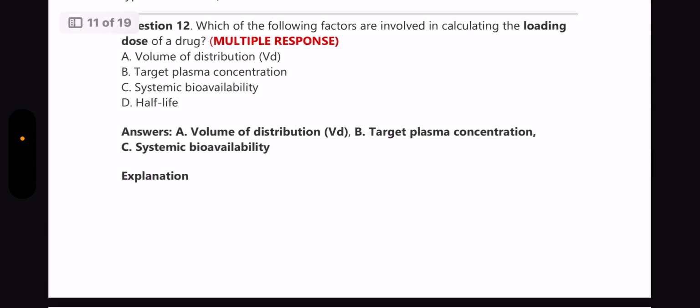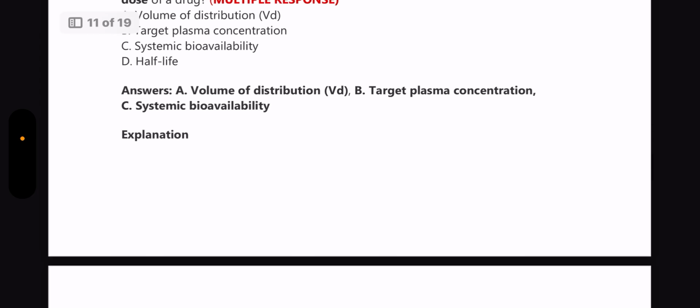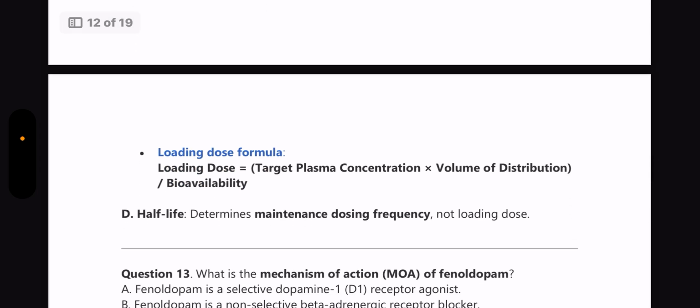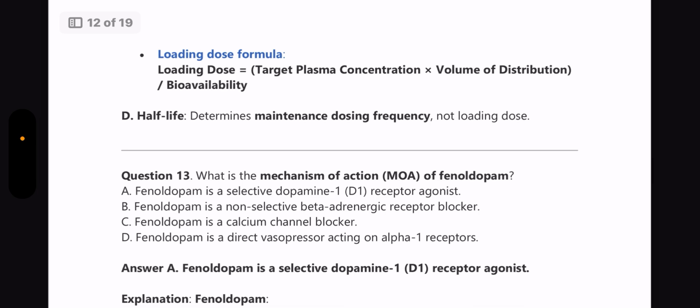Next question, which of the following factors are involved in calculating the loading dose of a drug? Again, multiple correct answer question. Answers are volume of distribution, target plasma concentration and systemic bioavailability. So the formula is also given here. Loading dose is equal to target plasma concentration into volume of distribution by bioavailability.